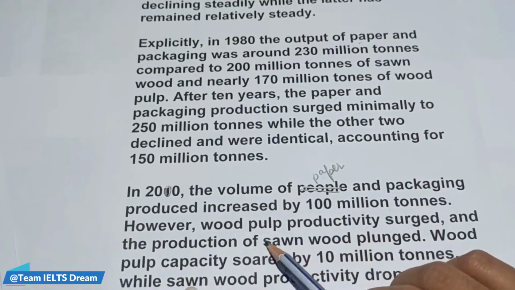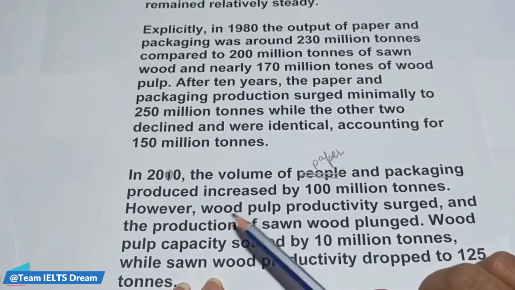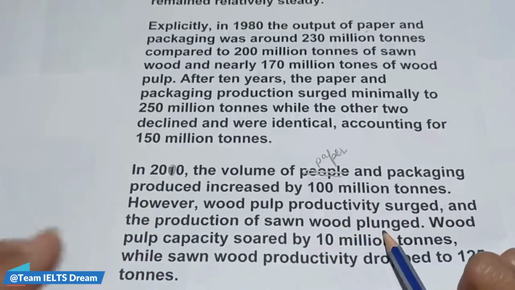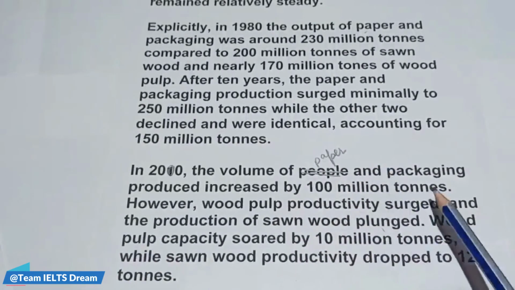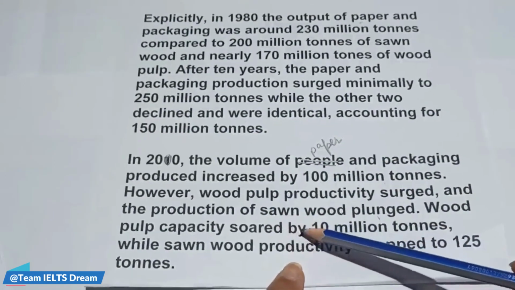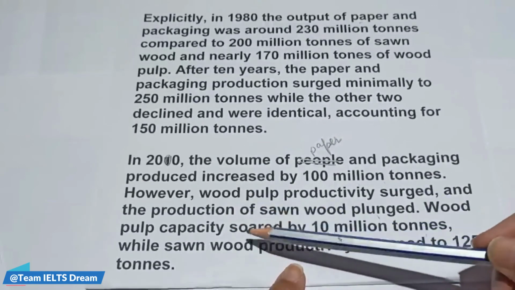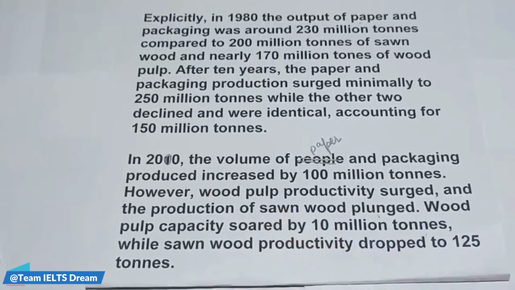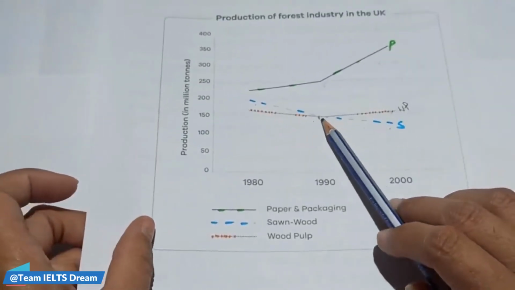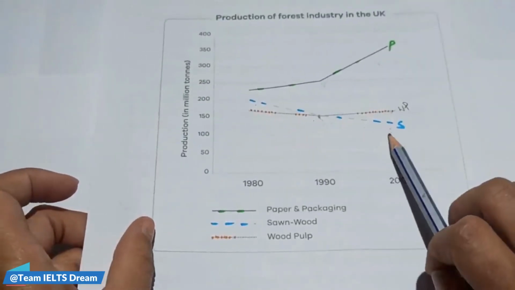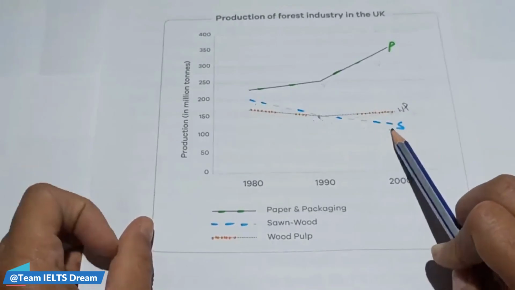However, wood pulp productivity surged and the production of sawnwood plunged. So wood pulp increased, and the productivity of sawnwood plunged, meaning decreased. Wood pulp capacity soared by 10 million tons while sawnwood productivity dropped to 125 million tons. So the production of sawnwood dropped from 150 to 120 or kind of 125.